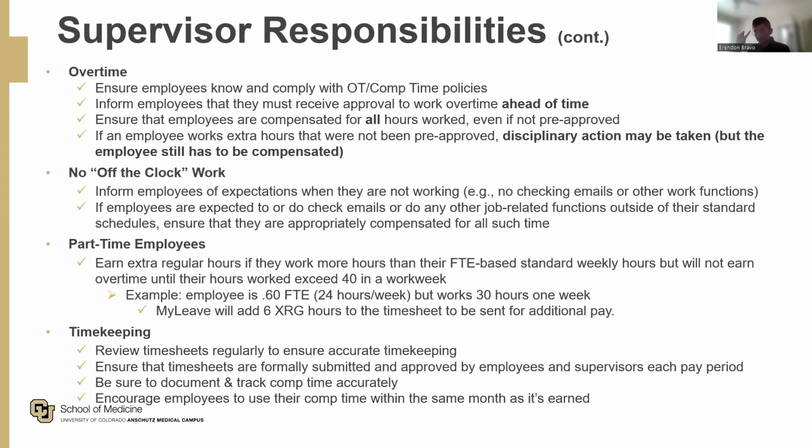If you have part-time employees, they earn extra regular hours if they work more hours than their FTE-based standard weekly hours, but will not earn overtime until their hours worked exceed 40 in a work week. So an example for this is you have an employee that's at 0.6 FTE. So this means they work 24 hours a week, but let's say one week they work 30 hours. In MyLeave, this will code as 6 extra XRG hours, which stands for extra regular earnings, to the timesheet to be sent for additional pay. So that'll get paid out at their regular hourly rate.